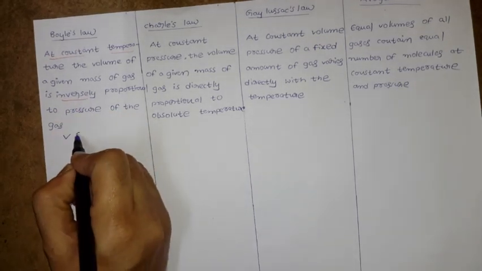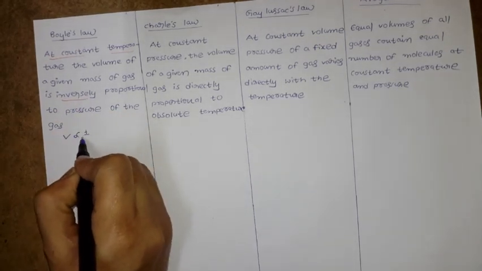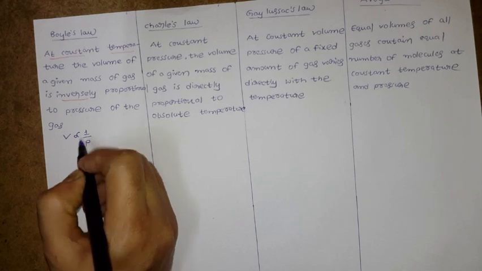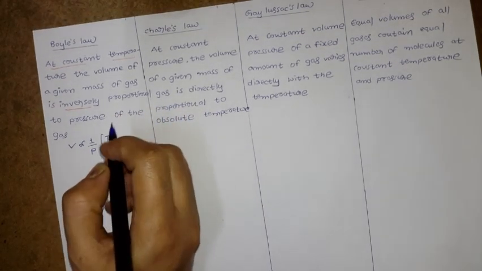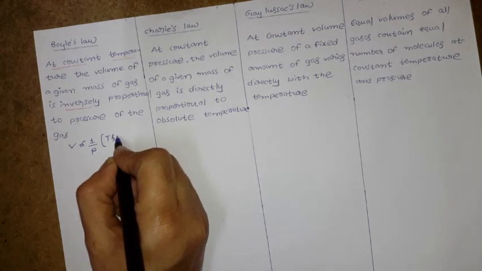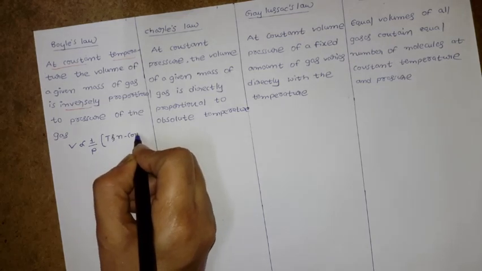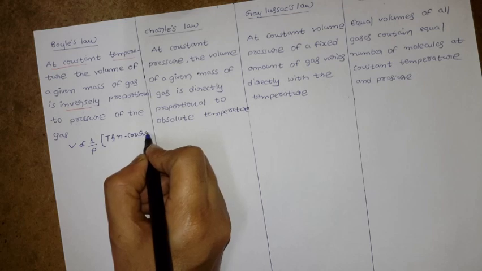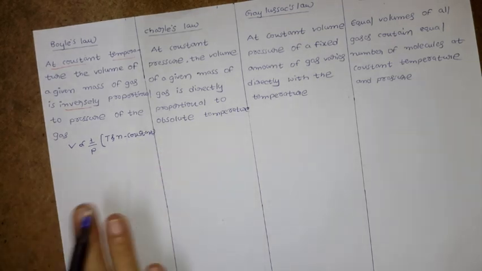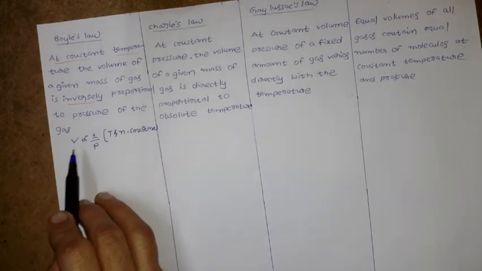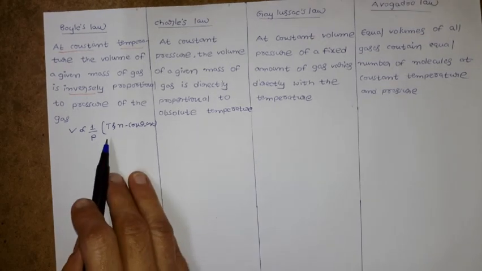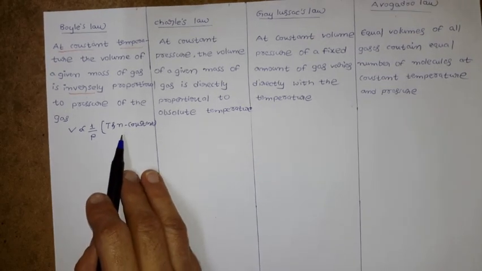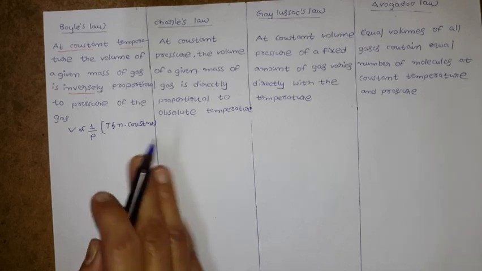It has the inverse relation, nothing but 1 by P. Here what is constant? The temperature and amount of the gas are constant. So volume is inversely proportional to the pressure, but the constant is what? Temperature and amount of the gas.